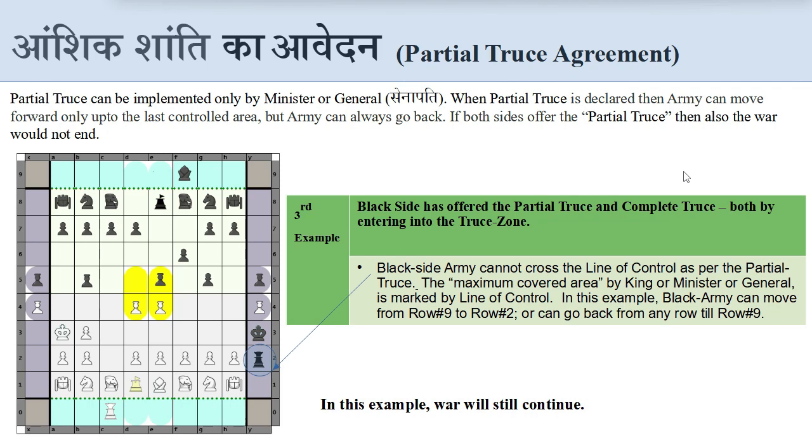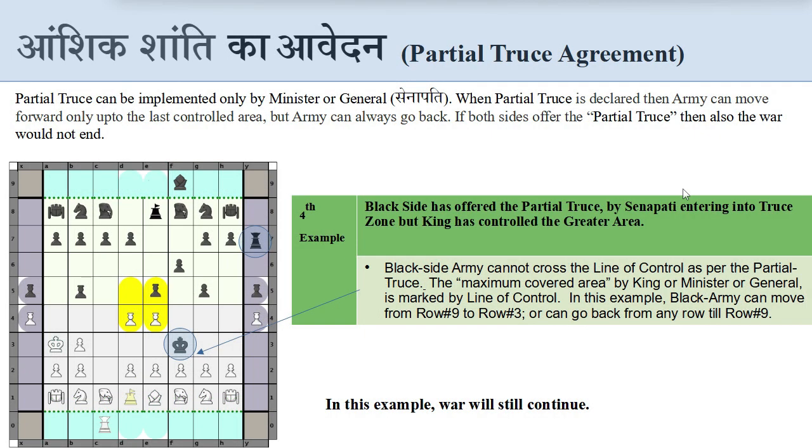This is the third example of partial truce and complete truce both. This is similar to the second example. The only difference is that the general exceeds the line of control. King is at the back of the general in truce zone. Hence, general controls more area than king. The black army cannot go beyond line of control of army general, that is, cannot go beyond second row. Black army can always move from row number 2 backwards, that is till row number 9. In this example, war will still continue.